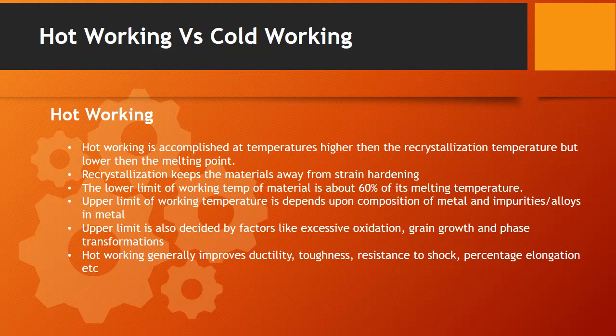After a certain temperature limit, the phase of a material gets transformed, so this also needs to be controlled. Due to all these three factors, we need to control the upper limit of the hot working process. Lastly, the hot working process generally improves certain material properties like ductility, toughness, resistance to shock, percentage elongation, etc.